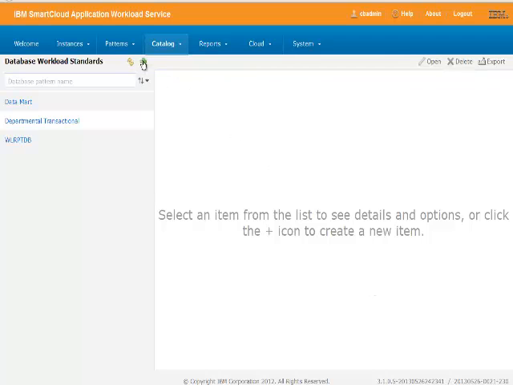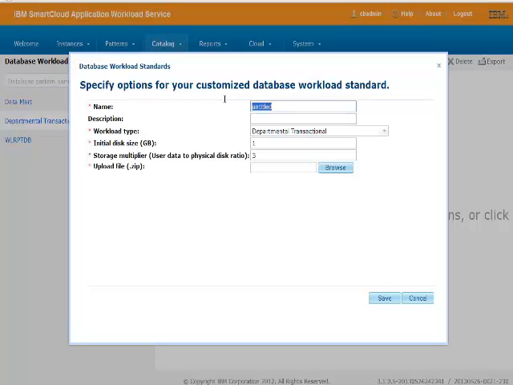That's it. I can repeat the same operation for the other workload standard for Worklight. So WL RT for the runtime DB workload standard, for example. I can change the storage ratio and the initial disk size.